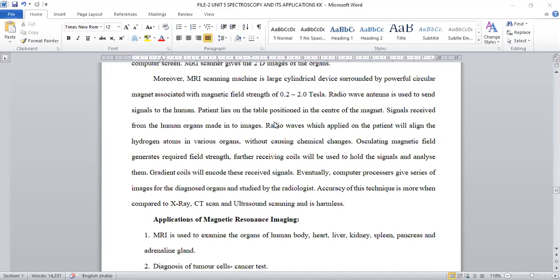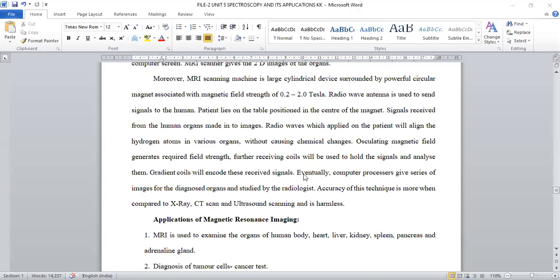Whenever a person is wearing any kind of metal ornaments, in that case also this MRI scan is not applicable, because there is a fluctuation in the signals whenever we are carrying any metal ornaments or any other equipment. That's why before going for MRI scanning, the patient should completely remove whatever metallic or magnetized objects are present with him.